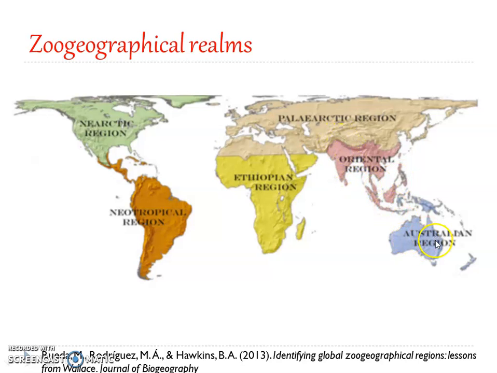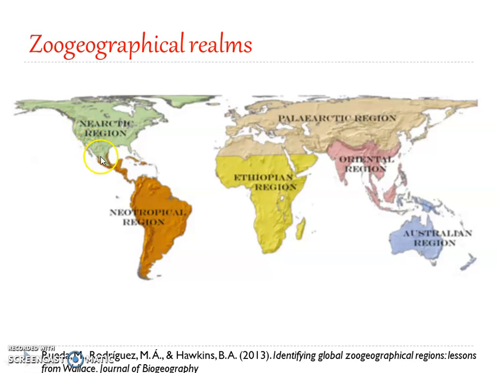In the Australian region, we have New Zealand, New Guinea, Tasmania. So all these are included under the Australian region. The Ethiopian region: except for the northern part of Africa, the rest of Africa is included under the Ethiopian region. The Neotropical region: the whole of South America plus Central America, south of Mexico, has been included in the Neotropical. And the Nearctic includes Greenland and the complete North American